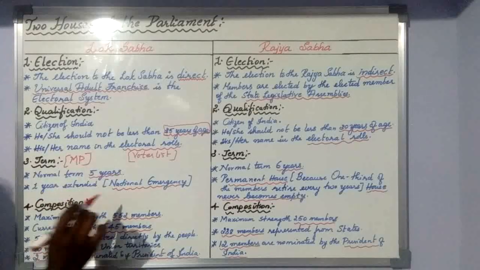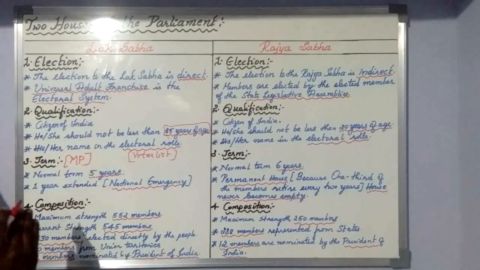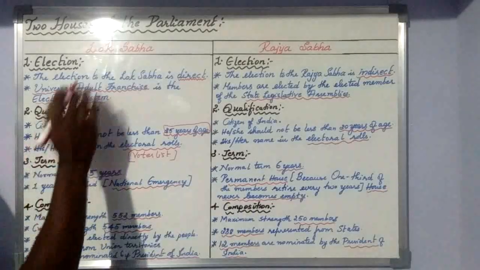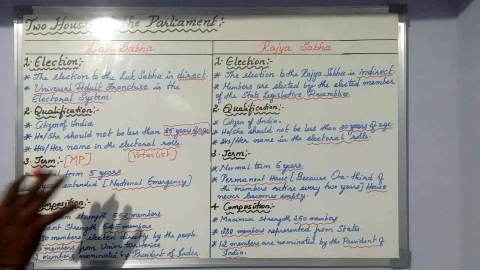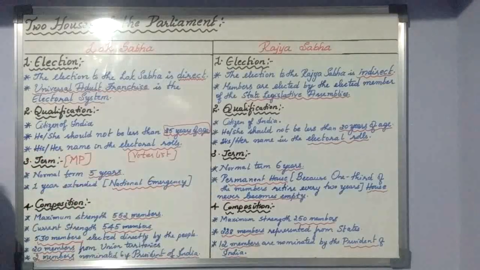If any national emergency is there in India, during that time 1 year can be extended to the Lok Sabha house. In that 1 year, 6 months they will be in power, and within another 6 months we will conduct the election and form a new Lok Sabha house. So this is the normal term of Lok Sabha.